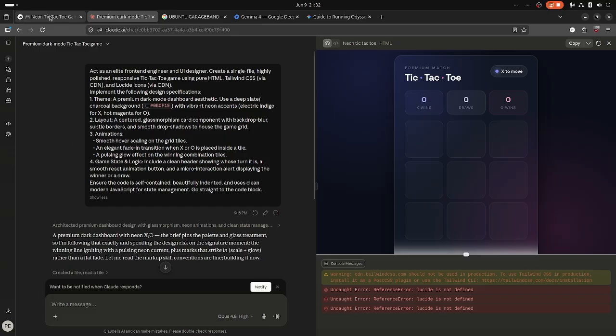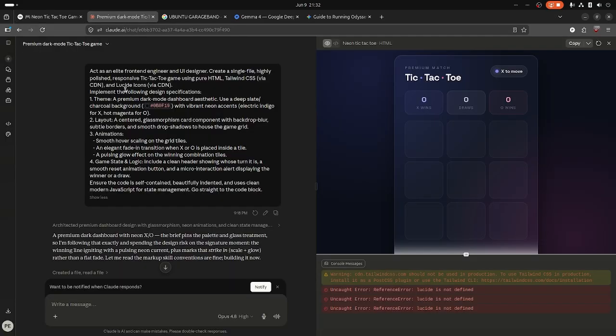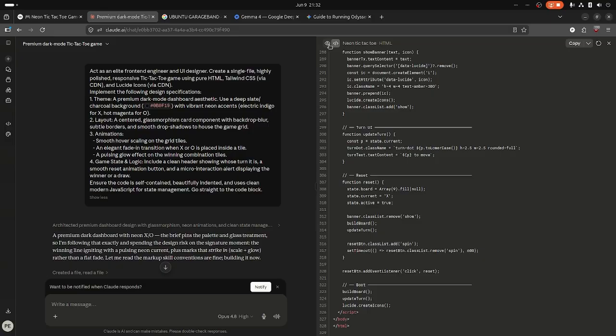So funny enough, the local LLM gave me something that's workable that I can interact with as compared to Claude, because I'm clicking, but error. Lucid is not defined. So there's something off. I don't know, maybe I'll try and run this separately, not here on this preview. The code is there, so I can just do it.